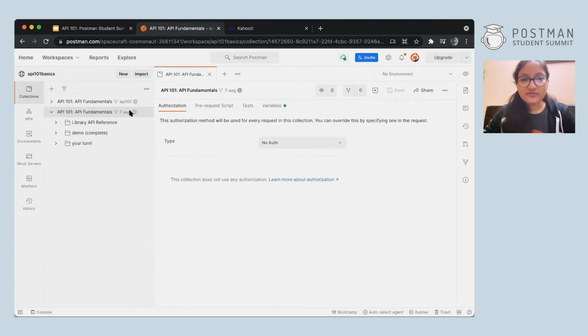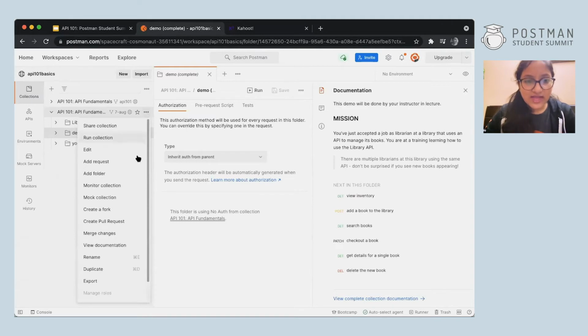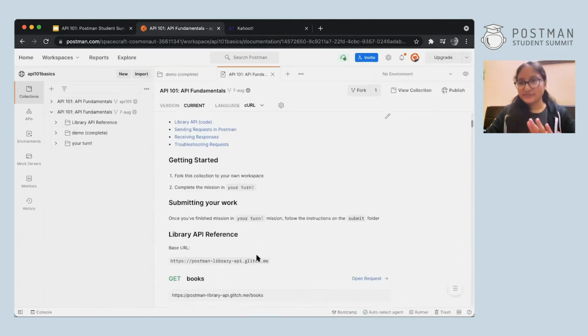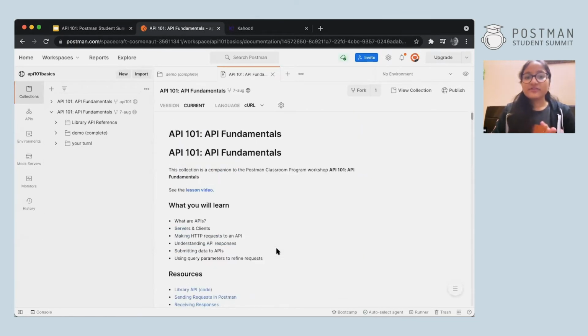You hover over this collection, API 101 fundamentals, and you'll see 3 dots over here at the corner. Click on them and you will see an option called view documentation. So hover over this, click on the 3 dots and click on view documentation. And here you can see a detailed explanation about everything, how you can make requests, everything is right here. We will be using this documentation a lot because this is how you should usually work when you approach any new API. So let's start with making requests.